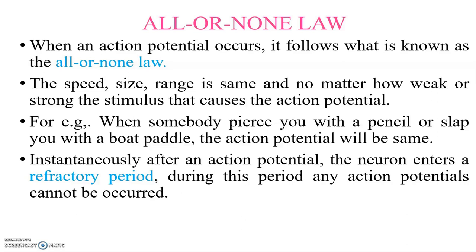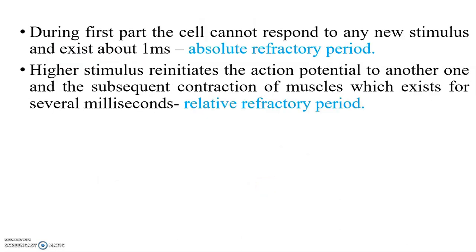During this period, no new action potentials can occur. During the first part, the cell cannot respond to any new stimulus, and this lasts about 1 millisecond. That is called the absolute refractory period. A higher stimulus can reinitiate another action potential during the subsequent period, which lasts for several milliseconds. That is called the relative refractory period.